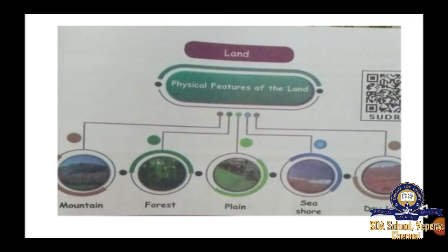And then dry land. Some part of the earth is comprised of dry land. What are the dry lands? They are known as deserts. Very few plants are growing there. There is scarcity of water, and the deserts are very hot places. So these are the different features of land. What are they? Mountains, forest, plain, seashore, and then dry land.